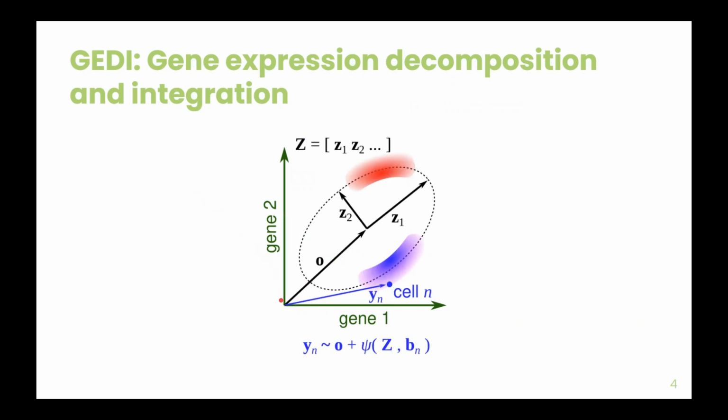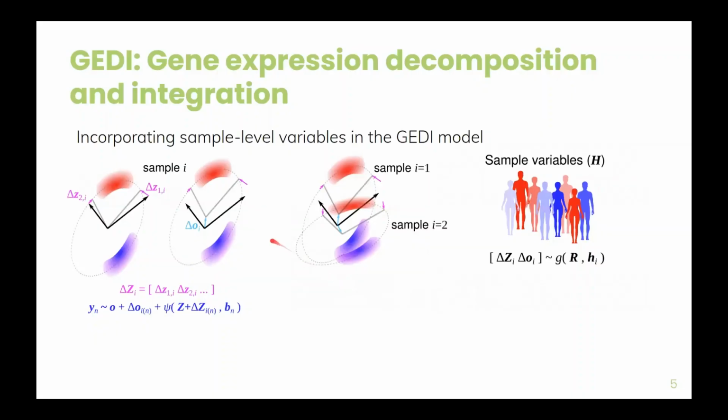What GLBIO does is that based on a set of vectors, it creates a reference frame, which establishes a manifold. In this manifold, different cell types of populations may lie in. When we analyze a given sample, we might be able to quantify the differences that would occur to the reference frame in order to match the transcriptome of this sample. When we look now at multiple samples, we might realize that the transformations of the reference frame might be different across samples. Finally, we can connect these distortions to the reference frame to sample-level variables.